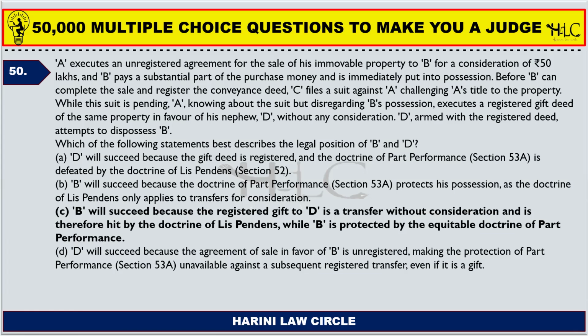While this suit is pending, A, knowing about the suit but disregarding B's possession, executes a registered gift deed of the same property in favor of his nephew D without any consideration. D, armed with the registered deed, attempts to dispossess B. Which of the following statements best describes the legal possession of B and D?